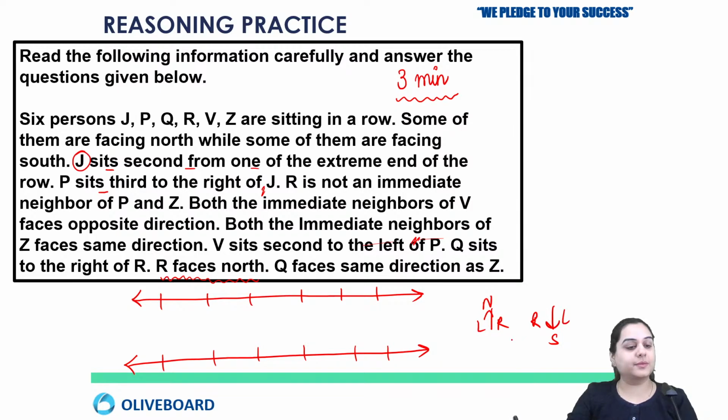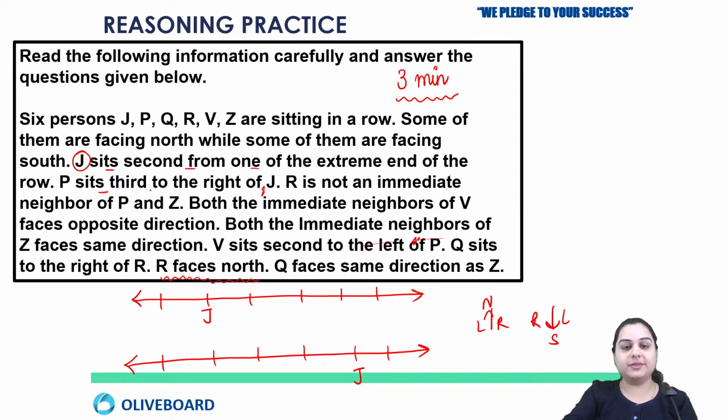Okay. So now let us start with J. J sits second from one of the extreme ends of the row. See, J is sitting second. Second means either J is sitting on this position and the other possibility is second from the last.